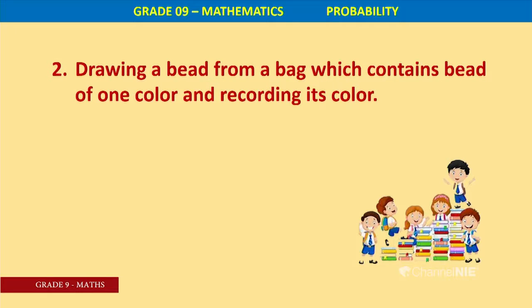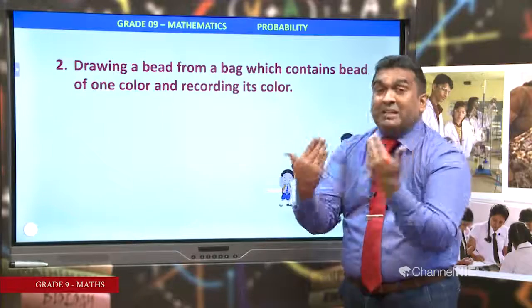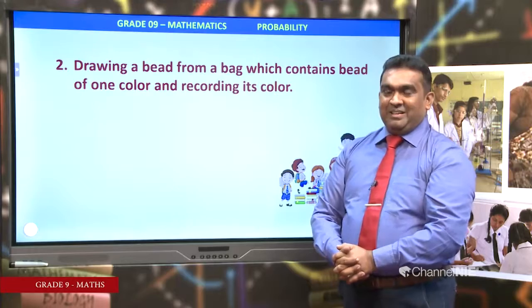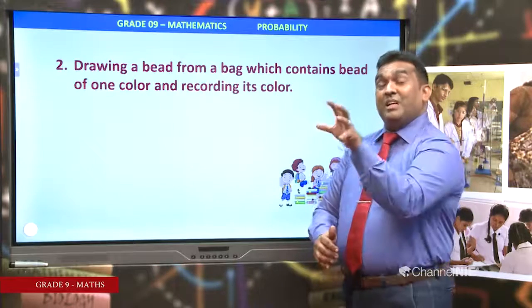Second one, drawing a bead from a bag which contains beads of one color and recording its color. Consider there is a bag containing red beads. What should be the first one? Definitely a red bead. Events that definitely occur.